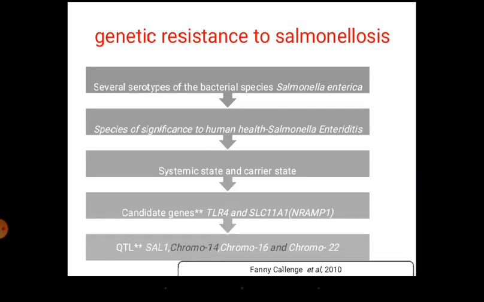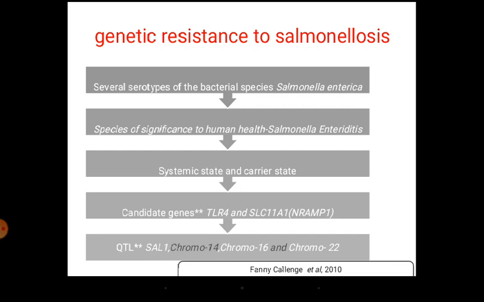Just to give you a highlight of one example, salmonellosis. As we told already, disease resistance is a complex trait and it is immunity specific. Salmonellosis has different kinds of immune mechanisms. Several serotypes are possible for salmonella itself, and among them, Salmonella enteritidis is a zoonotic disease. For that reason more work has been done on Salmonella enteritidis.